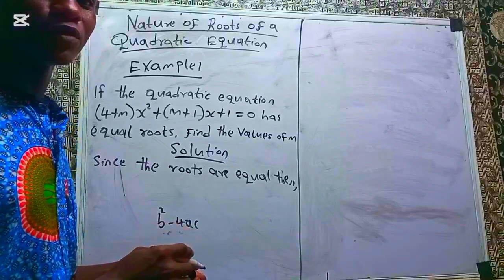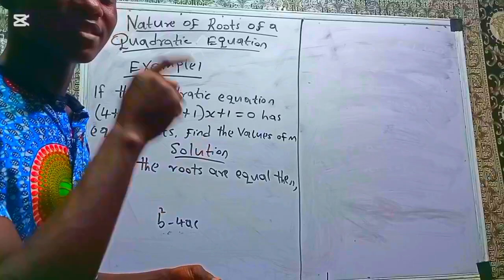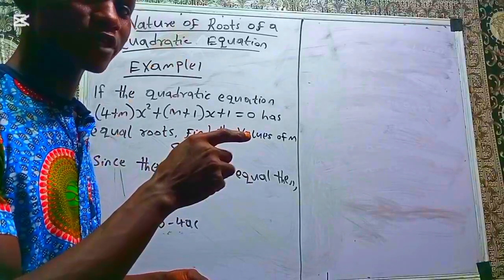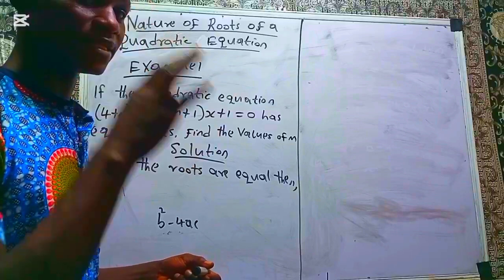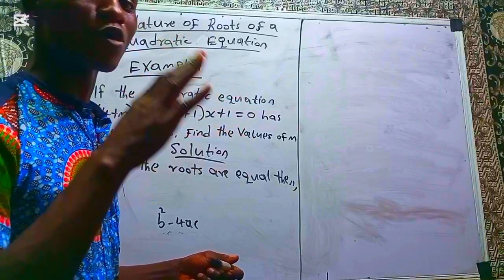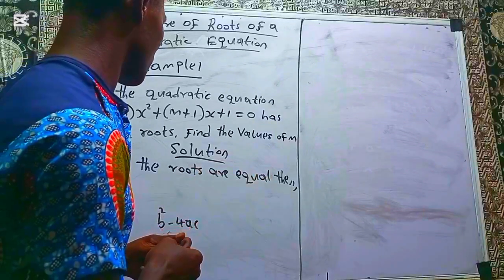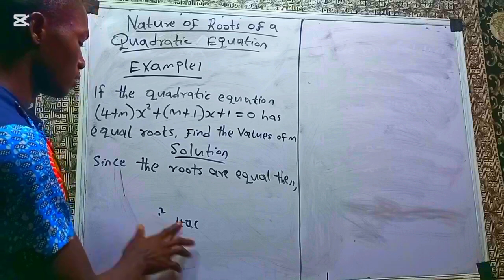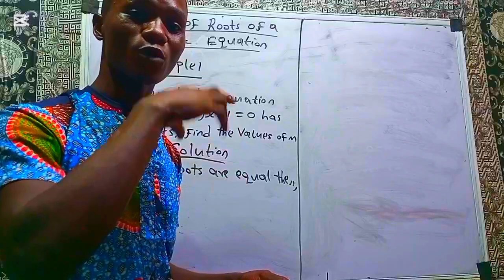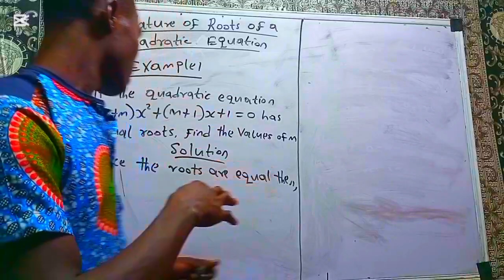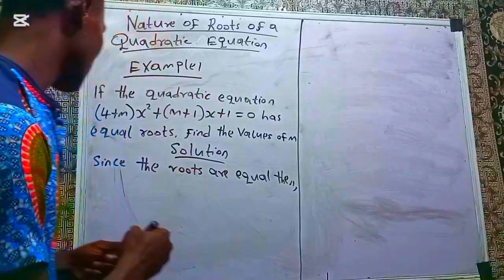I told you in our last video that if this discriminant b² − 4ac is 0, you are going to get two equal real roots. So if this quantity is 0, you are going to get two equal real roots. That's what I said in our last video.